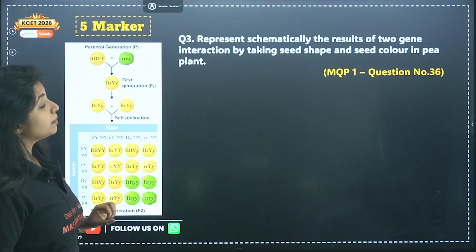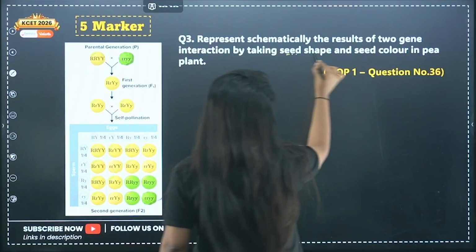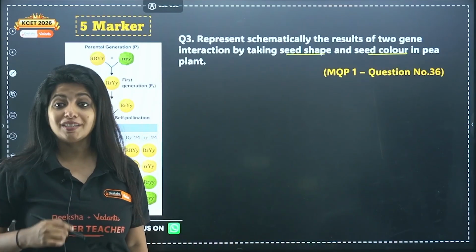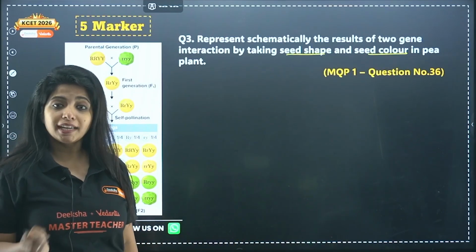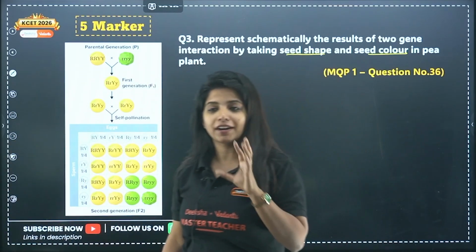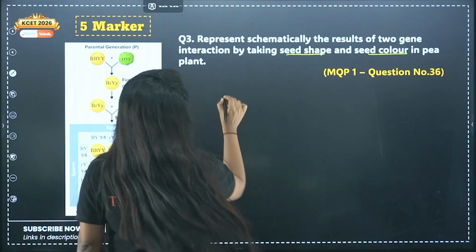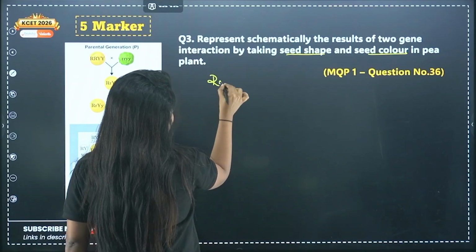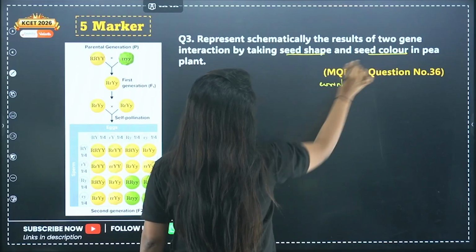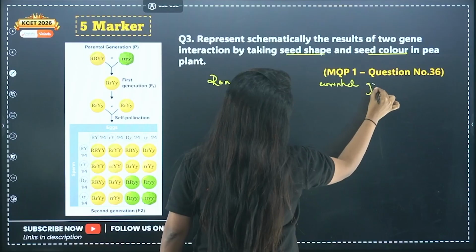Question number 3. Represent schematically the result of two gene interaction by taking seed shape and seed color in pea plant. That means you are being asked about the dihybrid cross. Two gene inheritance means one gene for one character, another gene for another character. So one character that we have taken is seed shape. Seed shape can be round or wrinkled. Now seed color can be yellow or green.